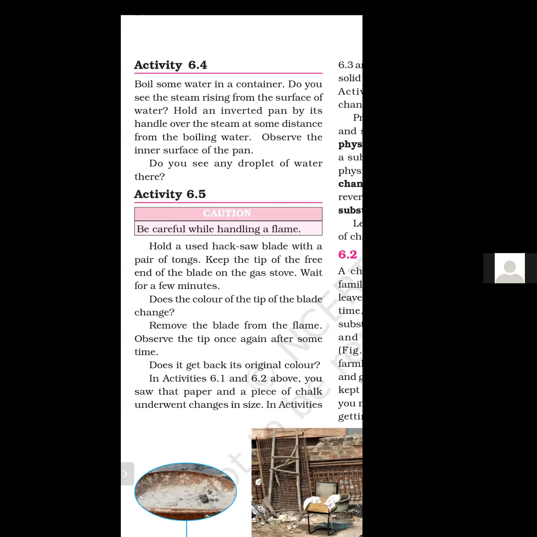So two changes are there, but it is also an example of physical change because no new substance is formed.